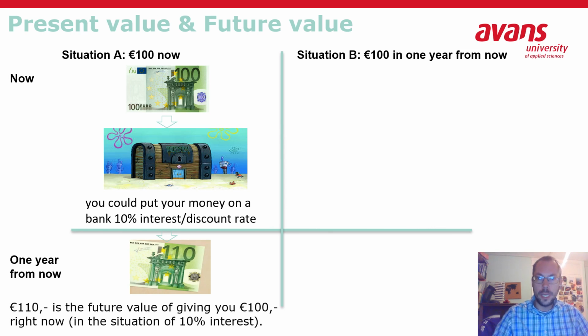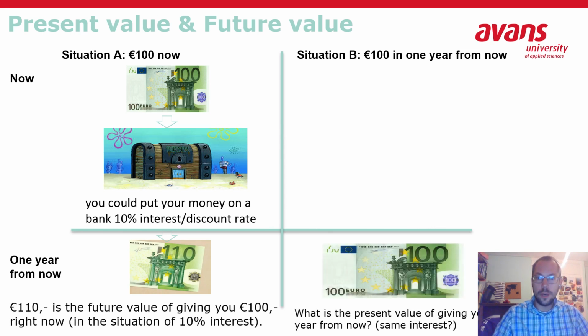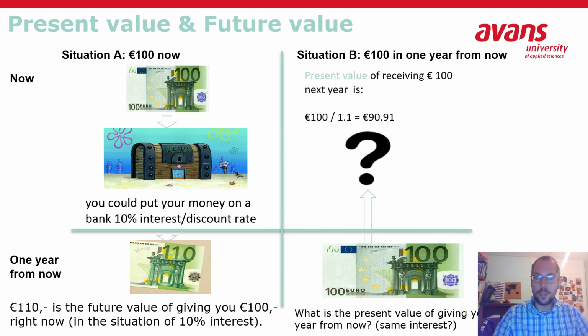In situation B, you expect 100 euros in 1 year from now. How much money would that actually be today? Well, the present value of receiving 100 euro next year is actually 100 divided by 1.1, which is 90 euro and 91 cents.